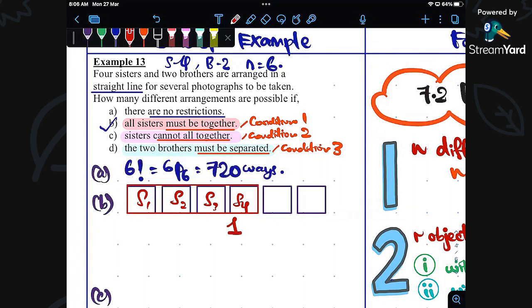Imagine like that, these 4 people are not seated separately, they have become like one group. So one group, so it is already one box. It has become 1 box. So another box, it will be 2, okay, and then another box it will be 3. So basically there are 3 seats. You imagine there are 3 seats.